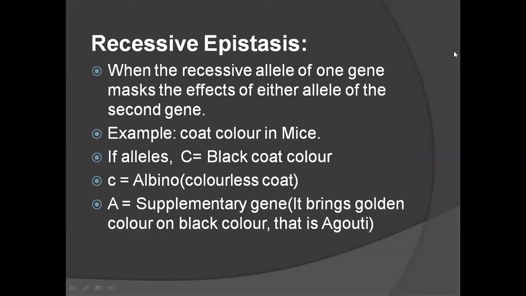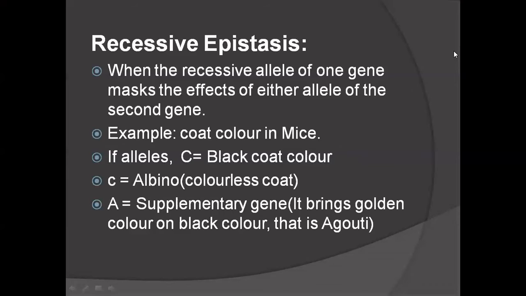Agouti means which color? It consists of black body hair, with yellow bands at the tip of the hair. That is black hair with yellow bands. That is the agouti color. It is the wild type in mice.